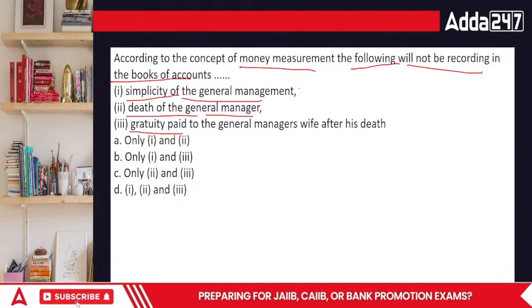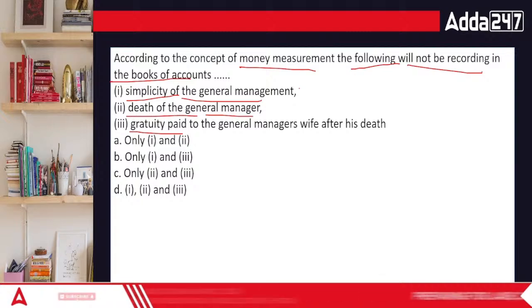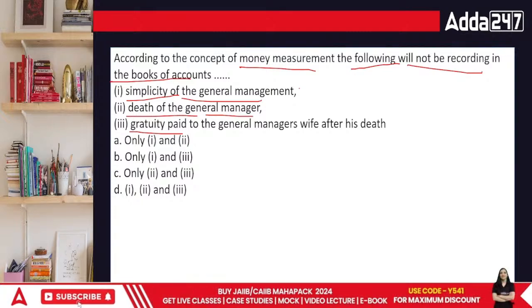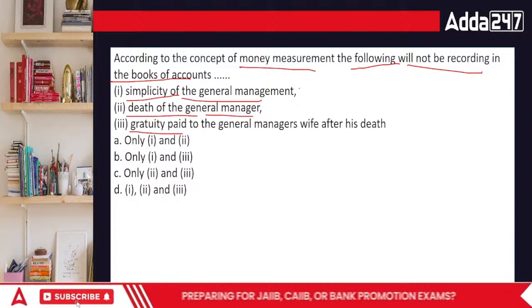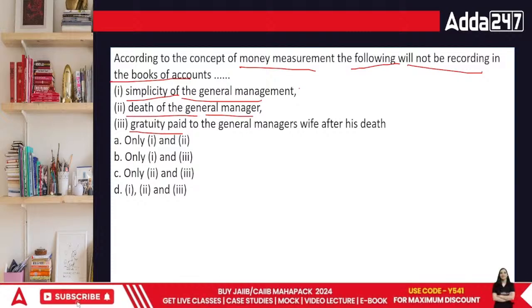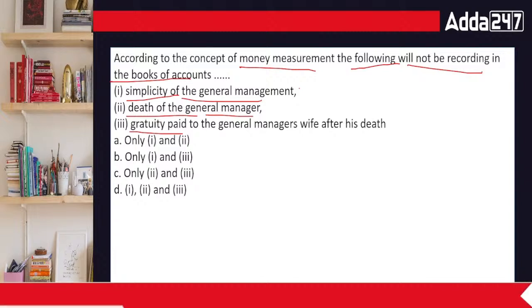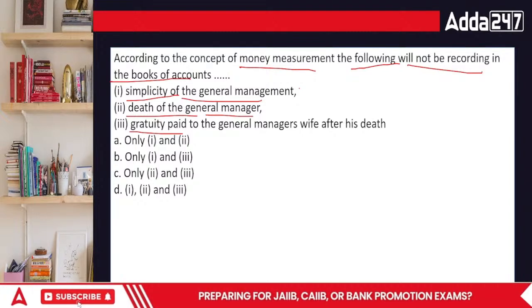Then the next part is death of the manager. Death of the manager is also something which will not affect us.